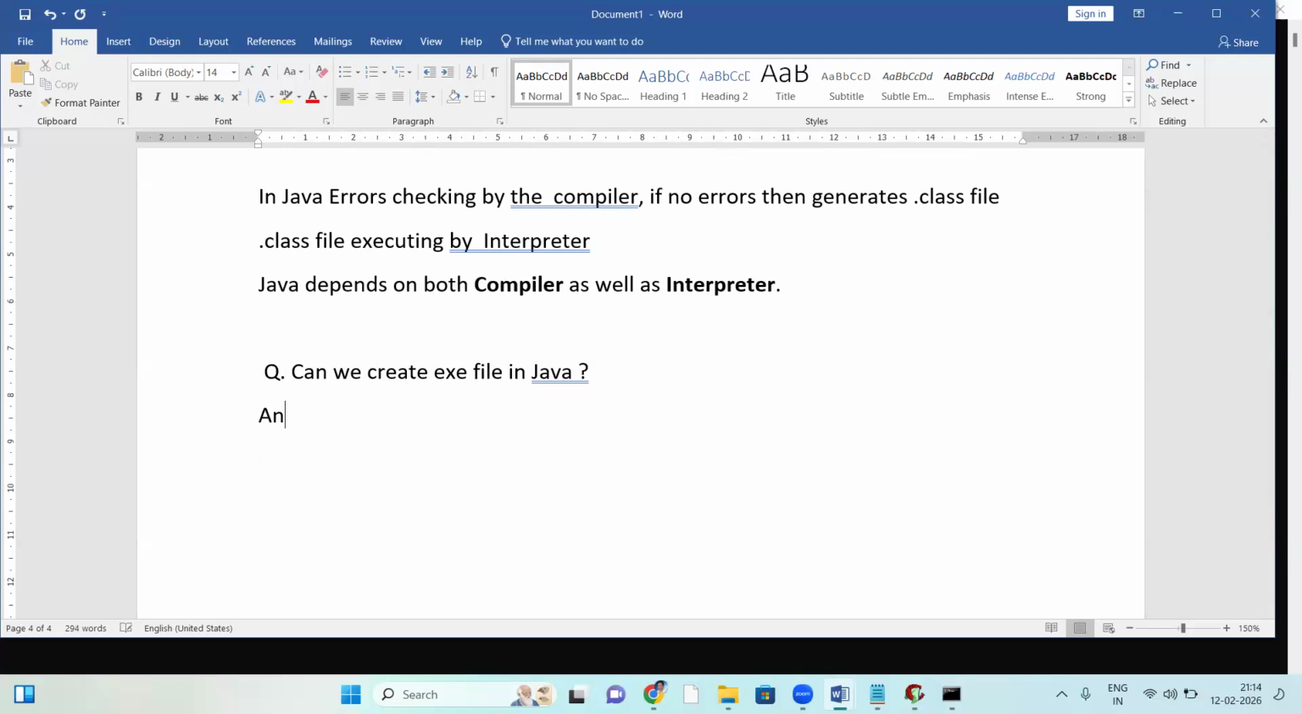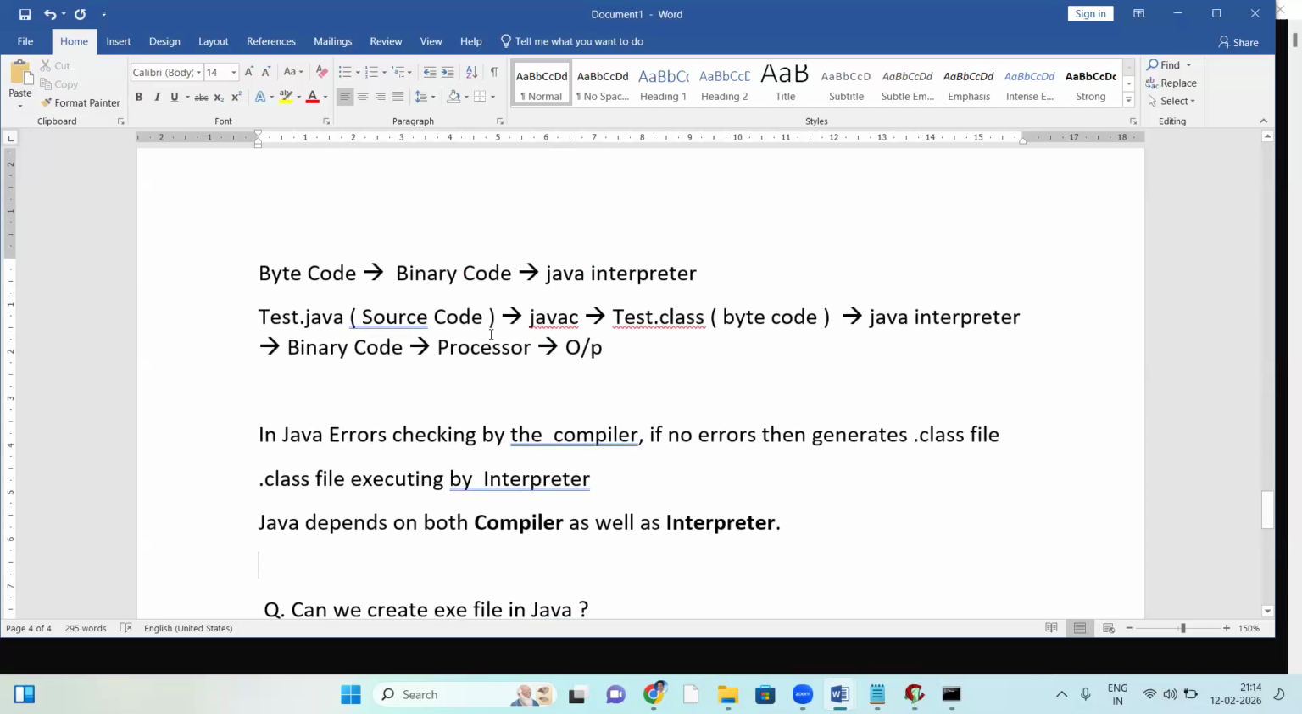To convert source code to bytecode, I thought we use a compiler, sir. Yes, compiler, 100%. Source code to bytecode, yeah. But you have written interpreter.